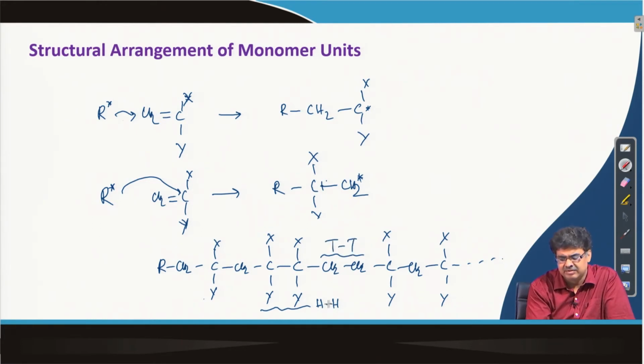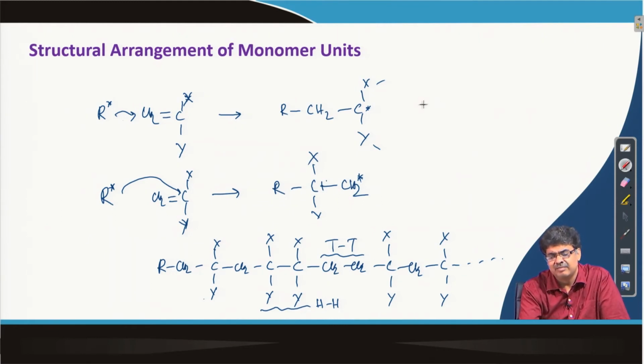It can do otherwise also, tail to tail or head to head, but this is highly unlikely, because if you look at the two structures, this is always feasible because of the stabilization by the X and Y group. So, when it further attacks a second monomer, it will always prefer to attack here.